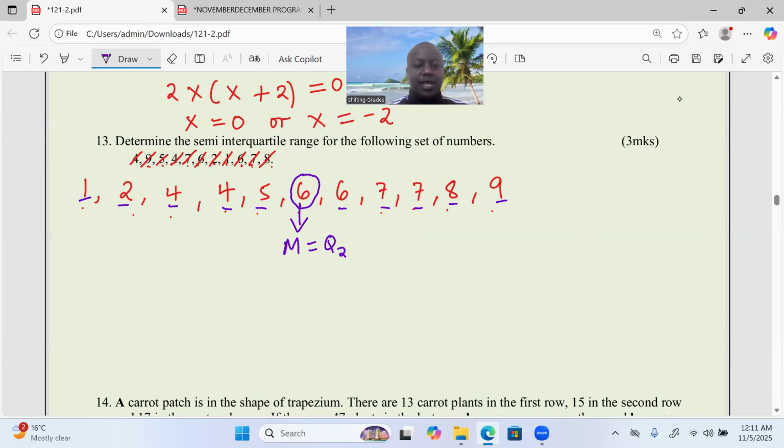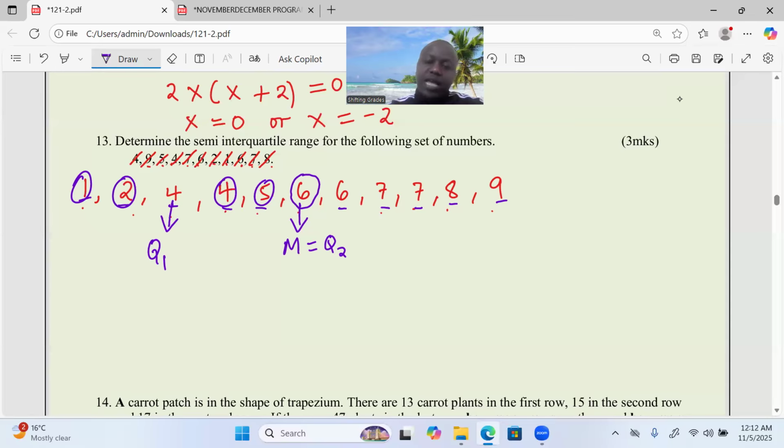Now, after that, you're supposed to know that the median divides a set of data into 2 sets: the lower set of the data and the upper set of the data. With the lower set of the data, if we identify its median, we call it Q1, or the lower quartile. The lower set of data is 1, 5, 2, 4. We remain with 4 here at the mid. So 4 becomes the lower quartile, which is Q1.